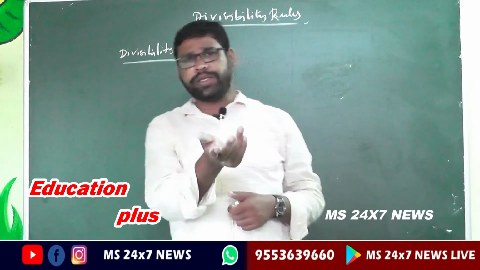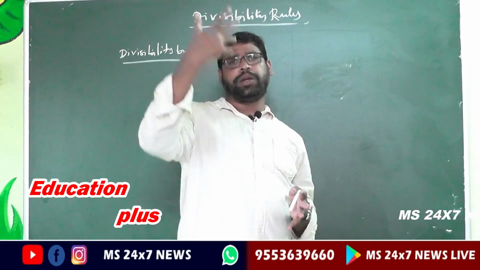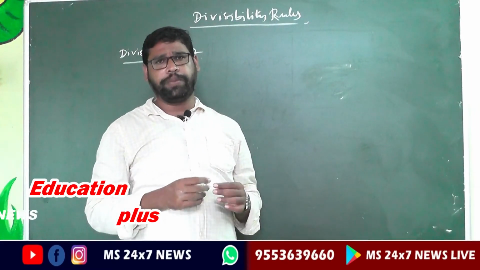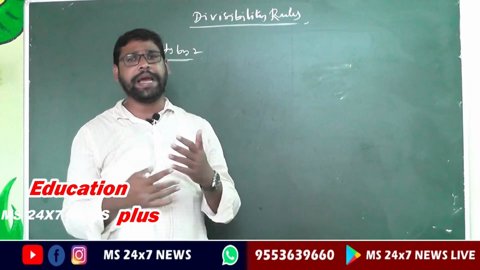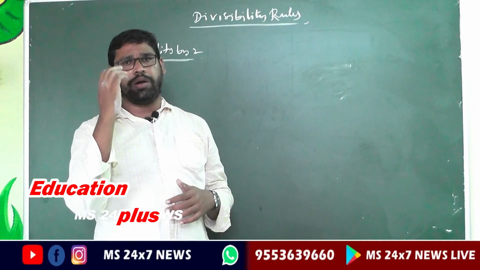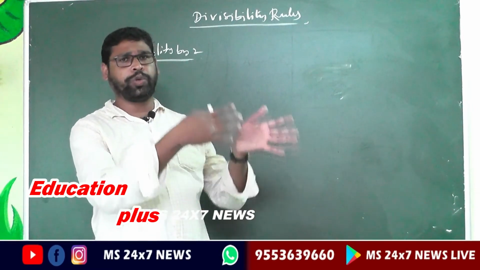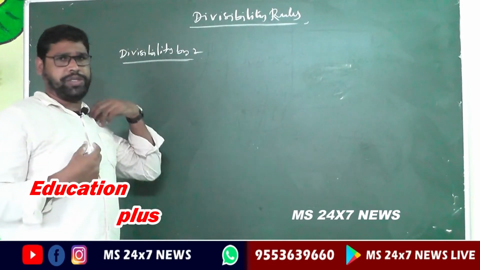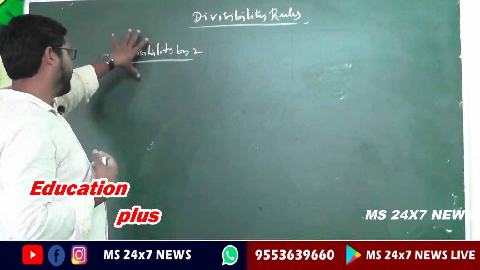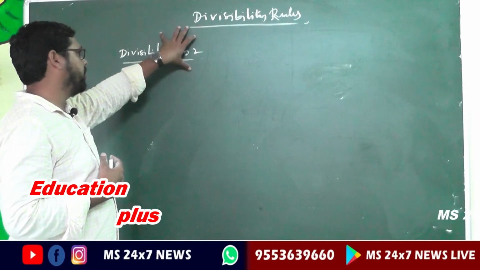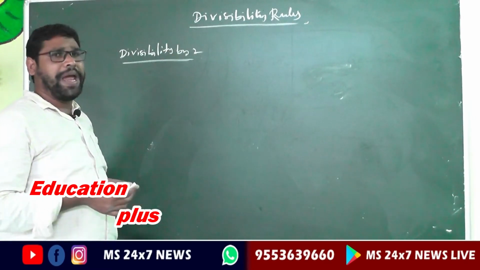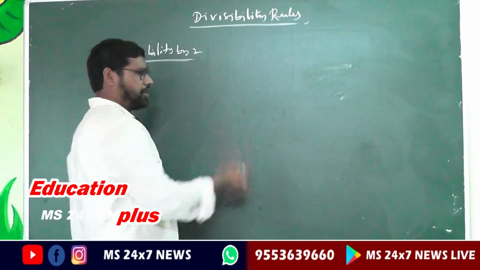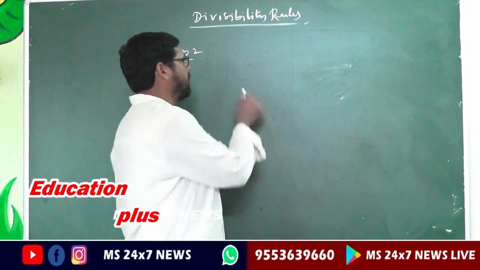digits, whatever it is, for more number of digits in the number, you have to easily identify, easily say that it is divisible by 2, it is divisible by 3. So these are the definitions. That is divisible by 2. Divisible by 2 is nothing but a number is divisible by 2 when its last digit, that is the ones place,